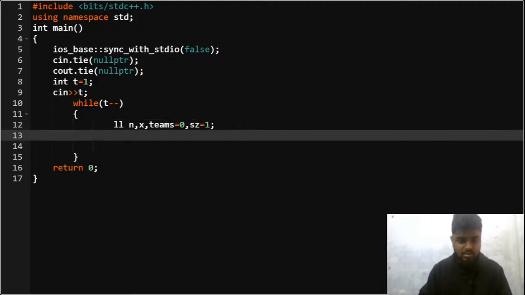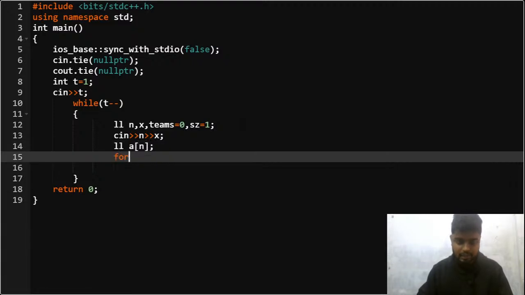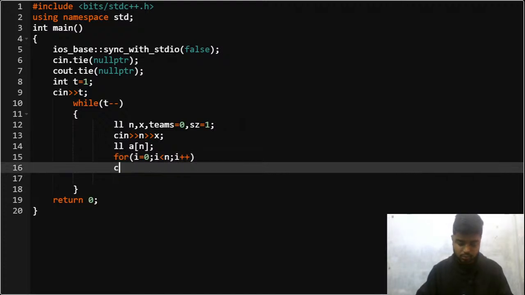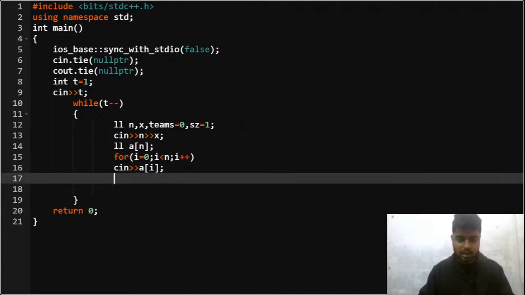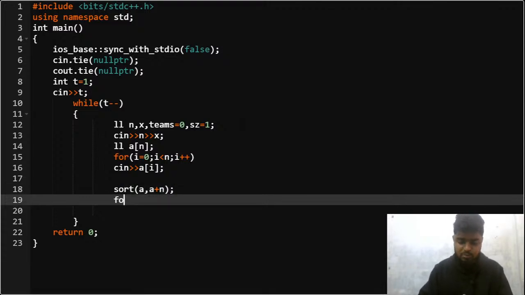After this, what you will do is you will take cin n and x, that is the inputs that have been given, and simply after doing that, we'll be declaring a long array of n, right? Once we declare an array, we will take it as an input. So i starts from 0, i is less than n, and i plus plus, right? After this, you simply input the array, and you sort it, a comma a plus n, right? Once this much part is done, i starts from n minus 1, i is greater or equal to 0, and I simply do an i minus minus.